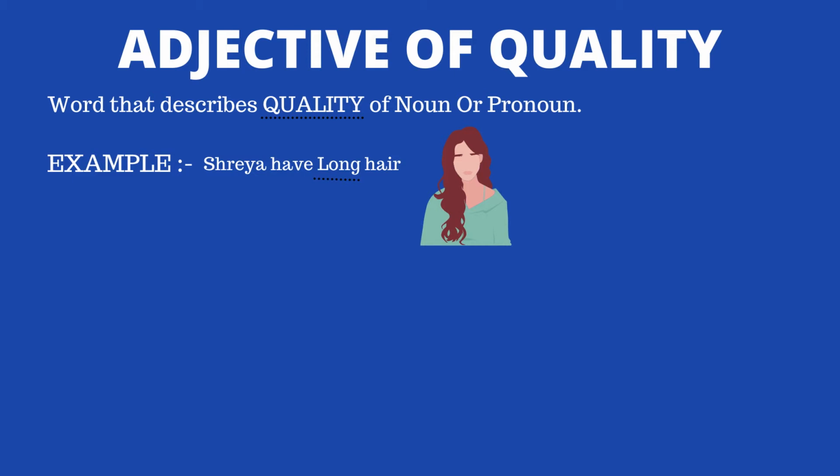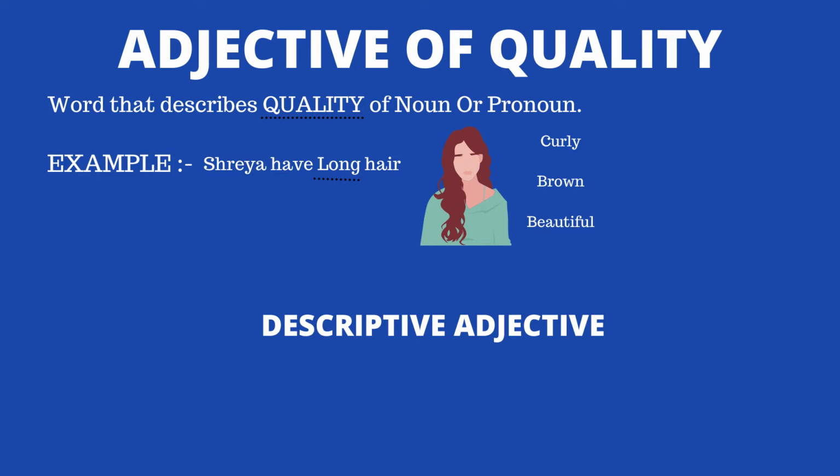What else can you think of for the quality of Shreya's hair? They can be curly, they are brown in color, they are beautiful hair. So in short, they generally answer the question of what kind in any sentence. Since it describes the manner of a noun, it is also referred to as descriptive adjective.